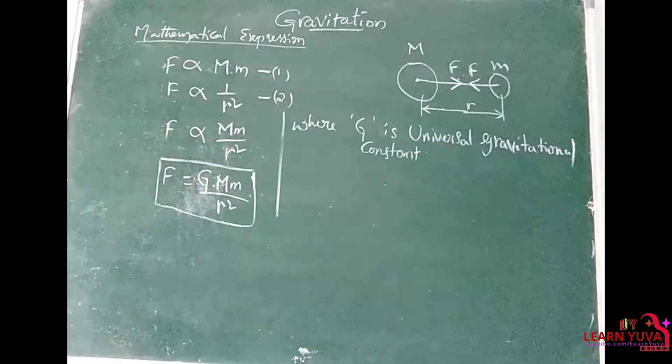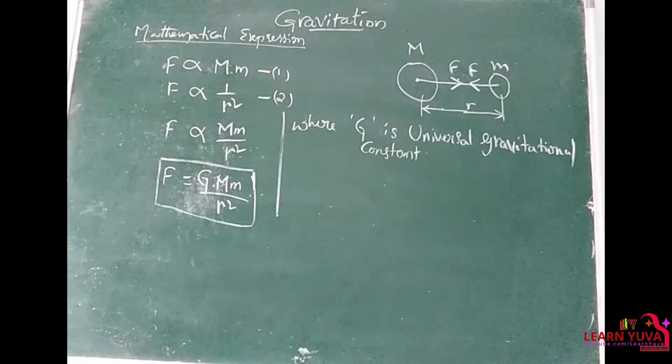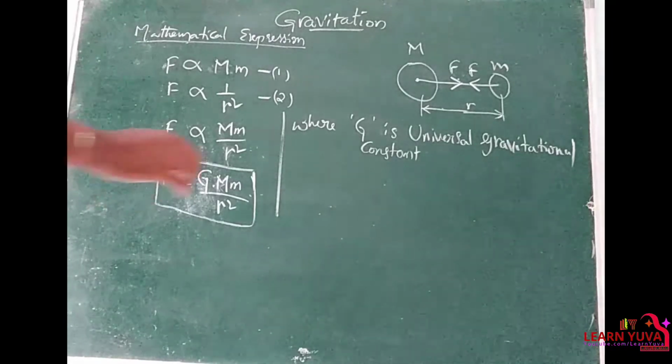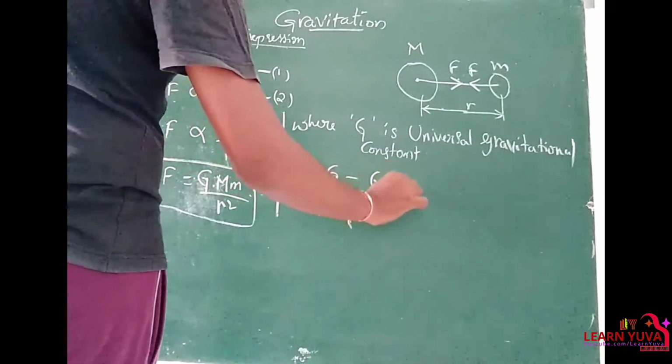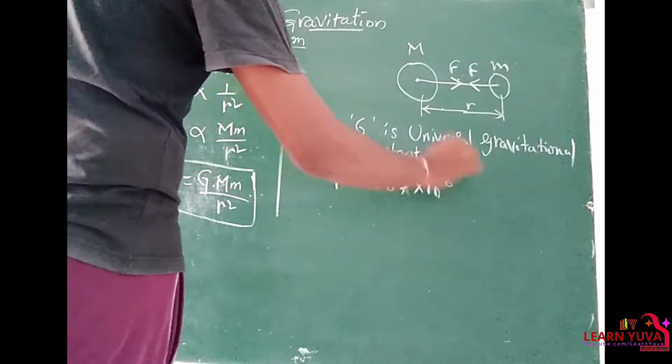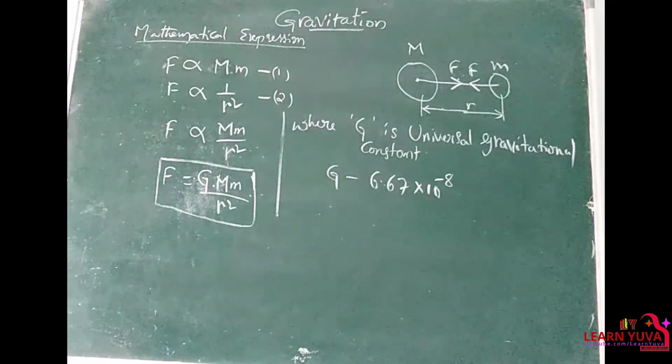Right? So this universal gravitational constant has a fixed value. G is 6.67 into 10 to the power of -8.